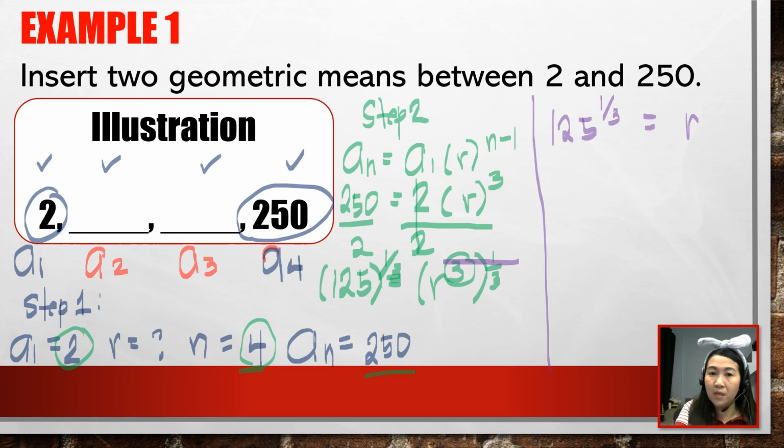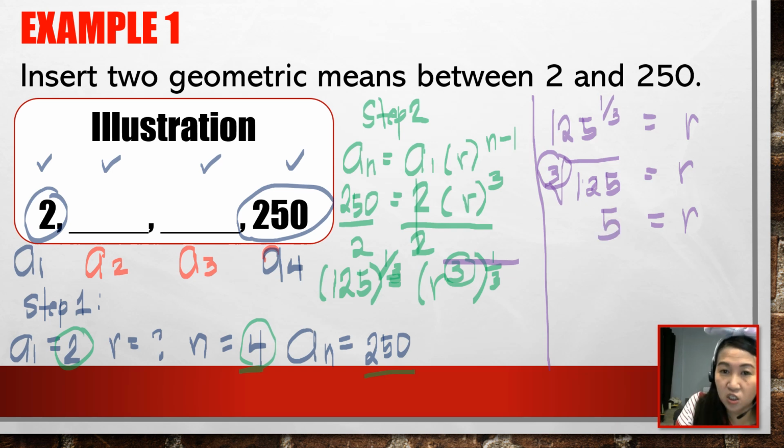What do we mean by 125 raised to 1/3? It means that we are getting the cube root of 125. What do we mean by cube root? What is the number that you can multiply 3 times to itself that will give you the answer of 125? The answer here is 5.